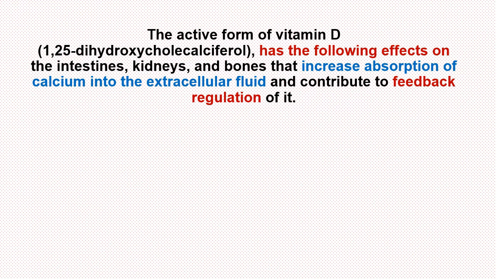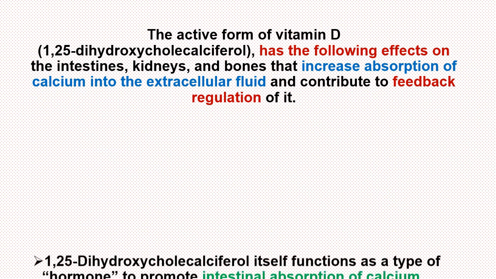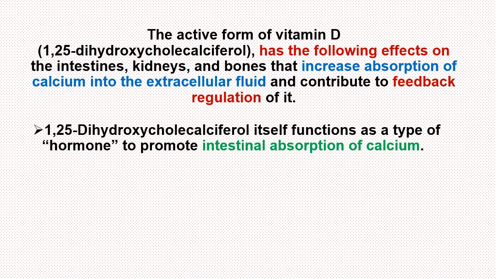The active form of vitamin D has several effects on the intestines, kidneys, and bones that increase the absorption of calcium into the extracellular fluid and contribute to feedback regulation of it. Number 1, it itself functions as a type of hormone to promote intestinal absorption of calcium. Now, let me tell how it acts as a hormone.